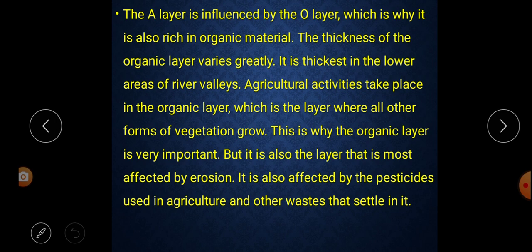But what happened? This organic layer is affected by soil erosion. As we cut the trees, when it rains, the upper part, the organic layer, is washed away by the rainwater. At the same time, it is also affected by pesticides and insecticides. To kill pests or insects in our agriculture, we use many kinds of chemicals, and those chemicals are mixed with the upper part of the earth.